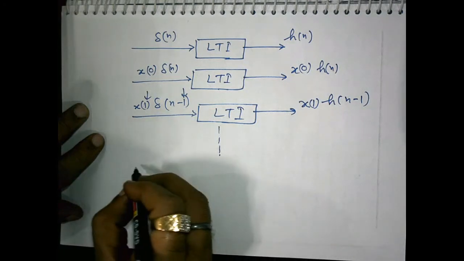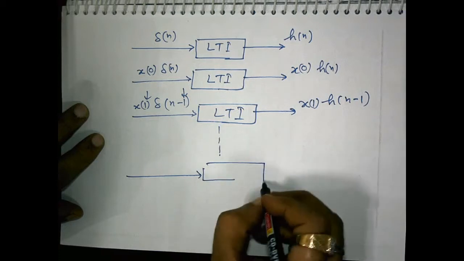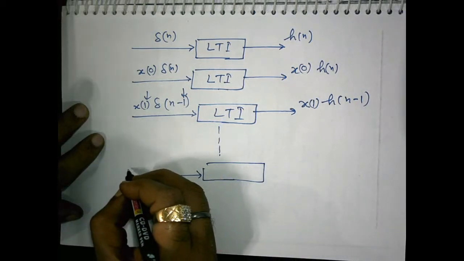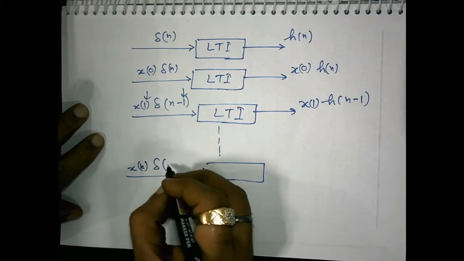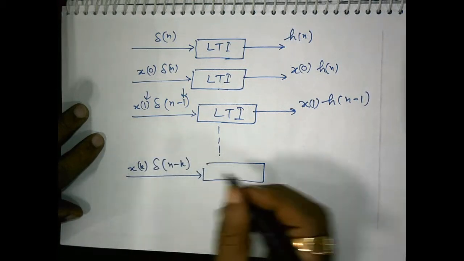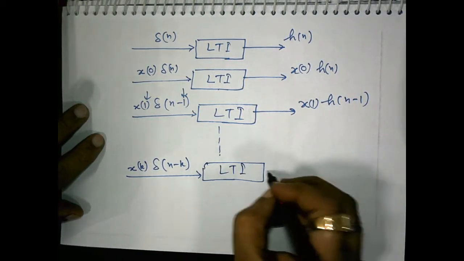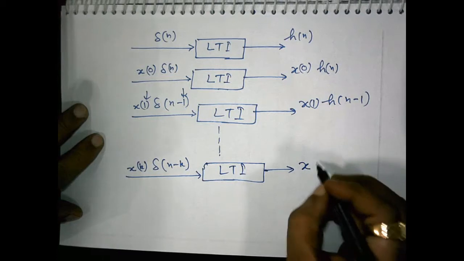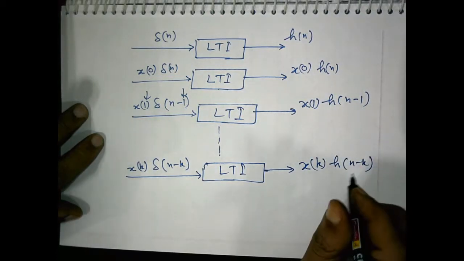This means if we multiply xn by delta n minus k, we obtain xk delta n minus k, and we apply this to the LTI system, we obtain xk h n minus k.